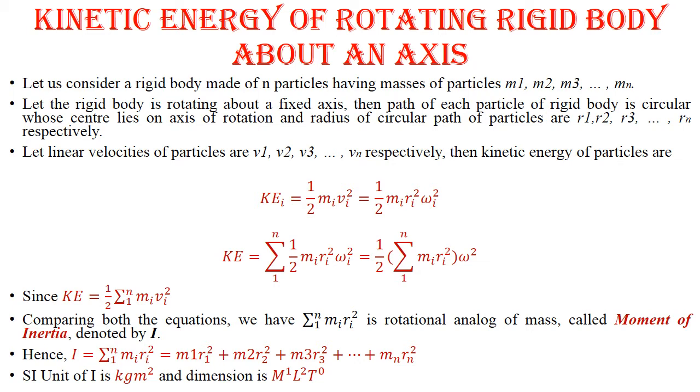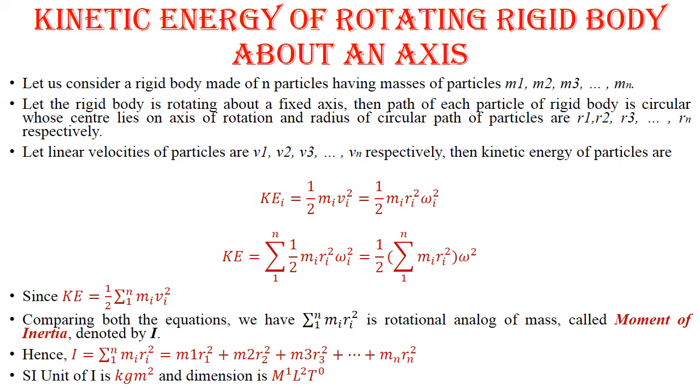Let the rigid body be rotating about a fixed axis, then the path of each particle of the rigid body is circular, whose center lies on the axis of rotation, and the radii of the circular paths of the particles are r1, r2, r3 to rn respectively.